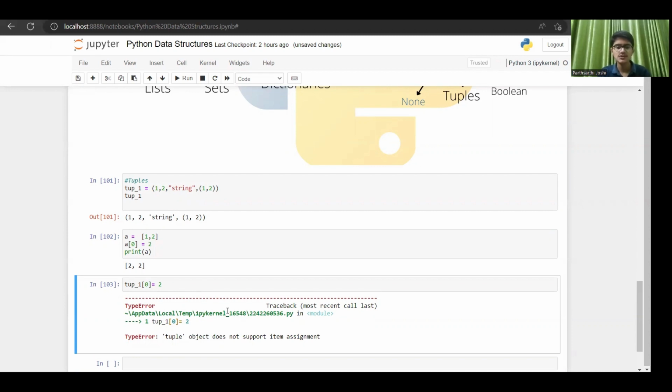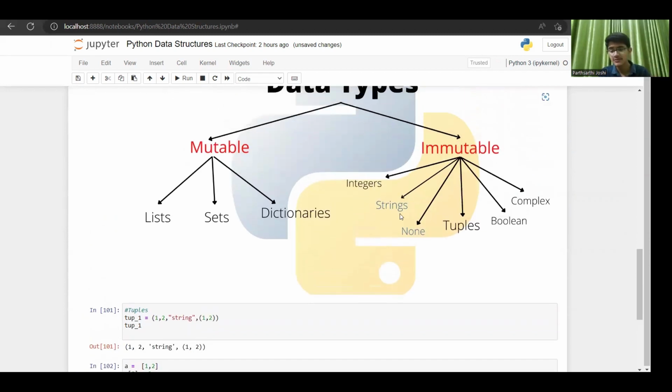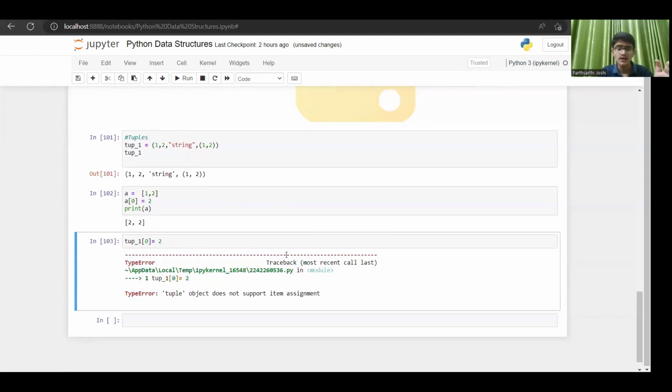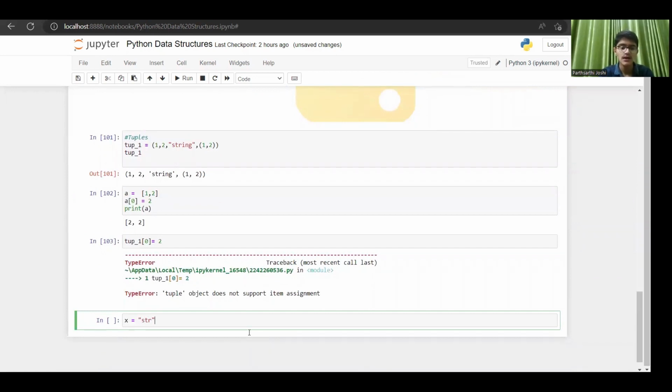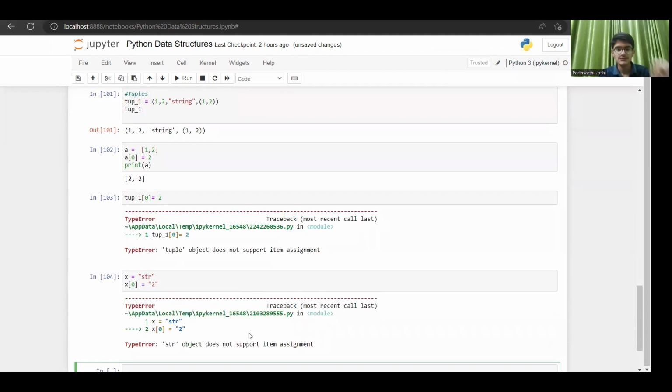This is the thing, guys. This is mutability and immutability. Other immutable data types also, same thing you can see, right? If I talk about a string, say x equal to a str, and if I try to change the 0th index, this will throw a type error. Str string does not support item assignment, right?